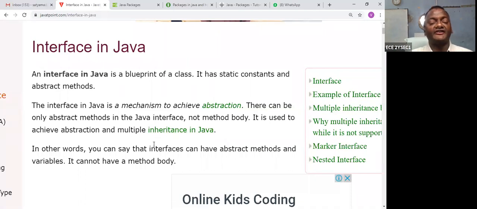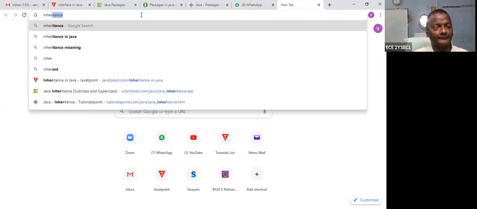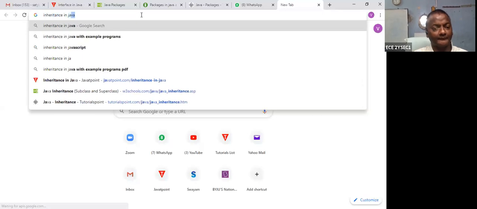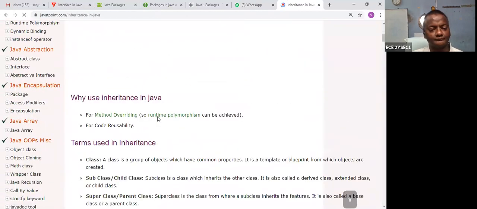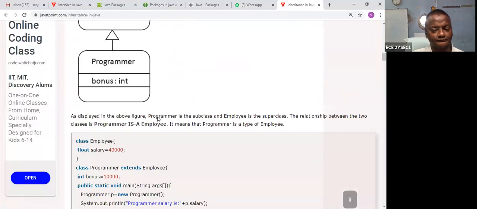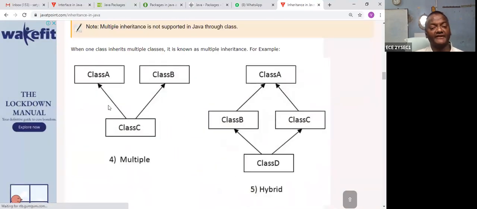Multiple inheritance in Java: in inheritance with classes, multiple inheritance is not possible. I can show you multiple inheritance. Yes, this is called multiple inheritance.